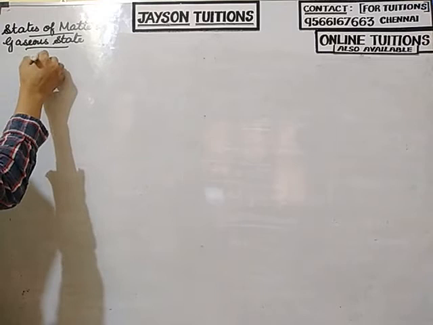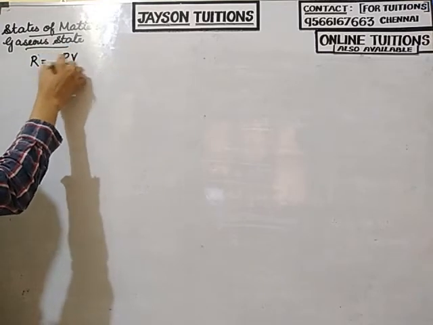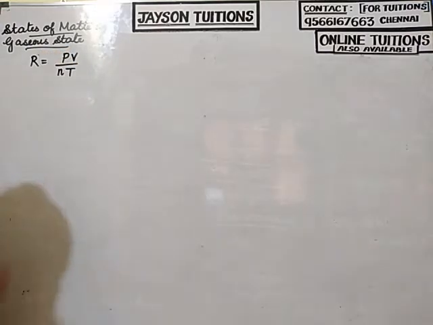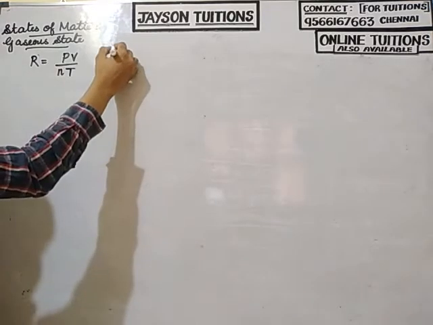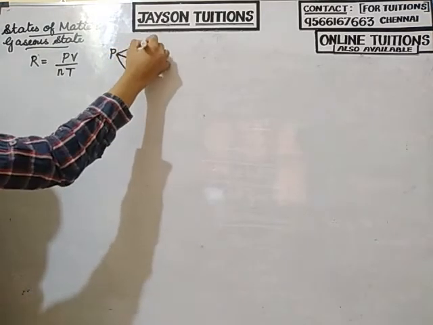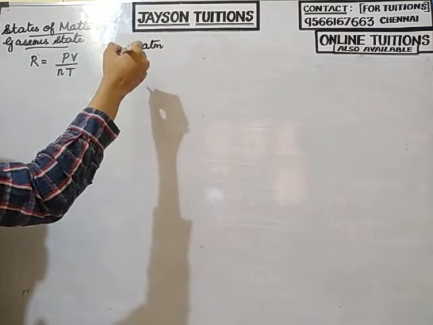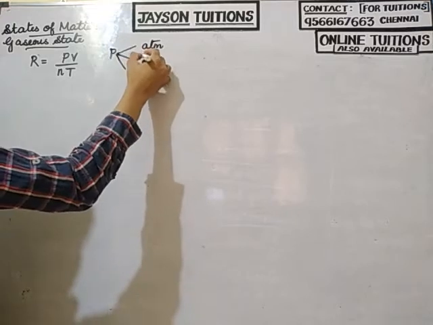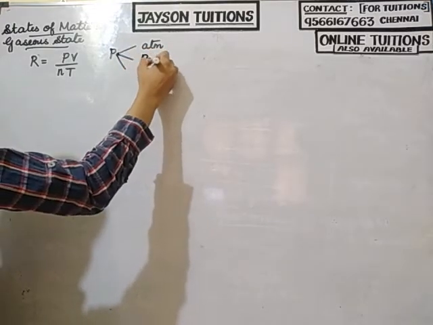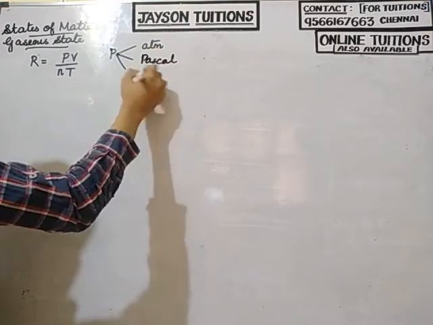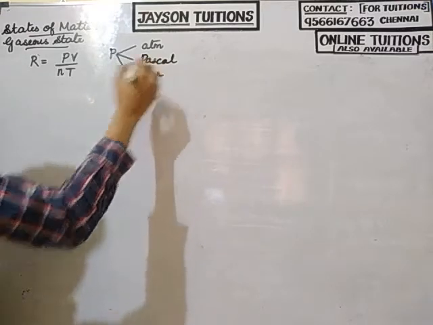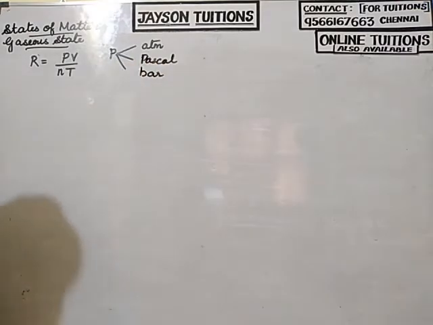Now we studied that R is equal to PV divided by nT. Pressure has different units. What are the different units of pressure? Atmosphere is one unit. Then Pascal is another unit. And bar is also a unit for pressure.